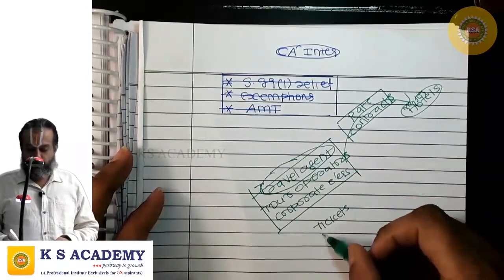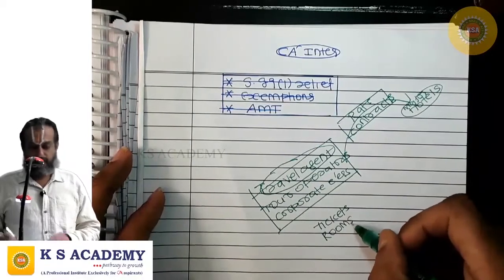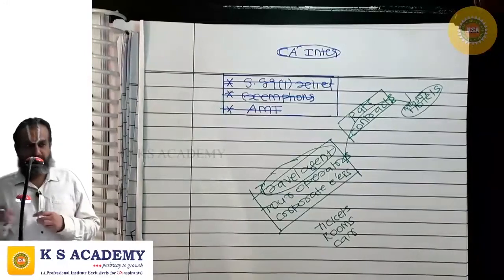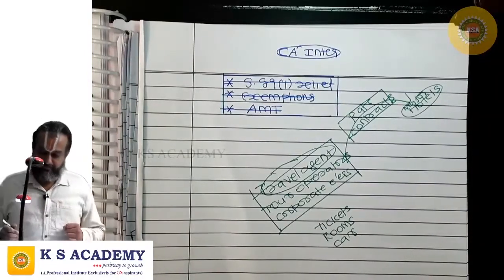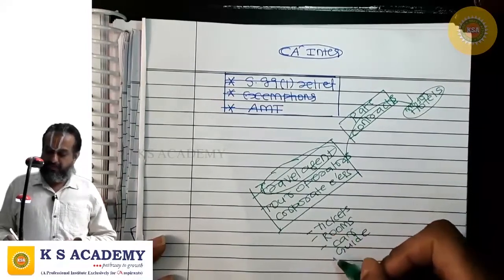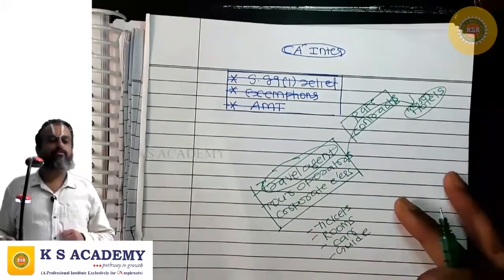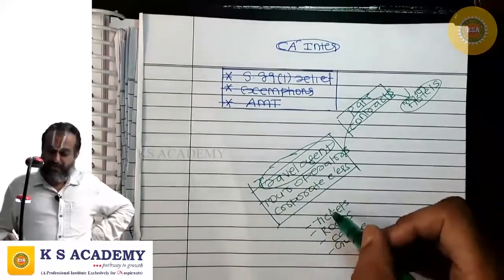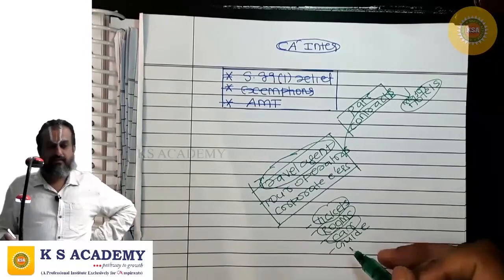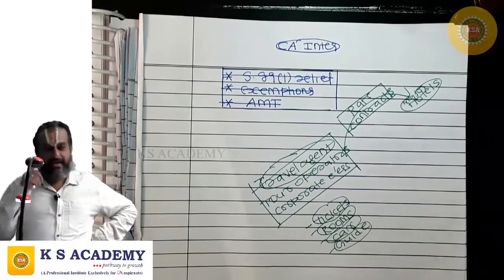You will book rooms in the hotels for him. Then you will arrange cars for him to travel within the city to which he has travelled. You will provide guide. So various services are provided by travel agent or tour operators to their clients, right from booking tickets, booking rooms in the hotel, arranging cars and providing guide, etc.